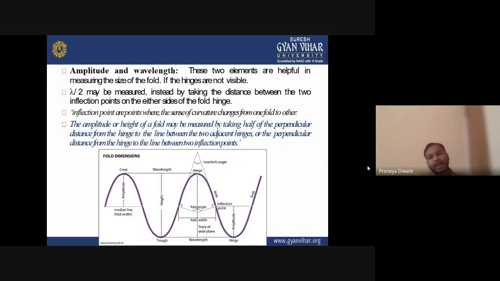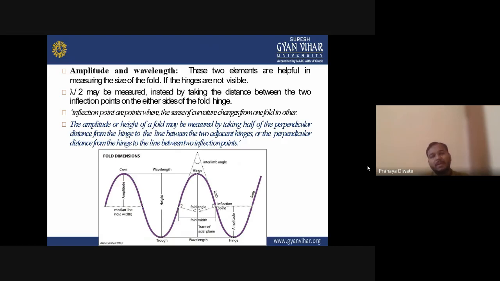Then you have amplitude and wavelength. What is meant by amplitude and what is meant by wavelength? You may have studied this already if you had physics in your plus two.